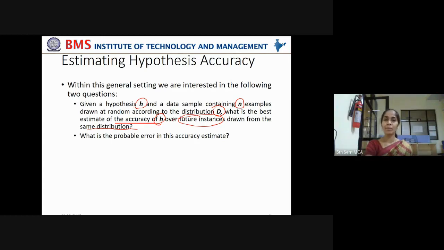And what is the probable error in this accuracy estimate? That is question number 2. You have some accuracy estimate. What is the probability of error in it when it has to predict a new data point, an unseen data point? That also has to be known.